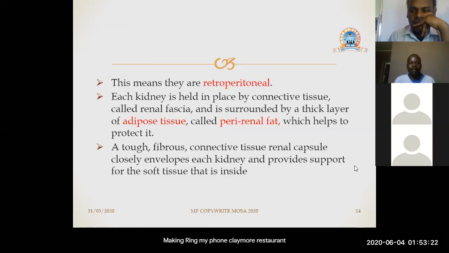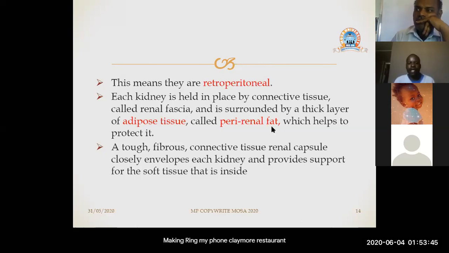This is the reason we mentioned that we have the lower ribs which offer protection, and when you look at the abdomen, the kidneys are found at the back. Apart from that, the thick layer of adipose tissue and the perirenal fat offer much protection to the kidneys so that they are not easily damaged at any time.